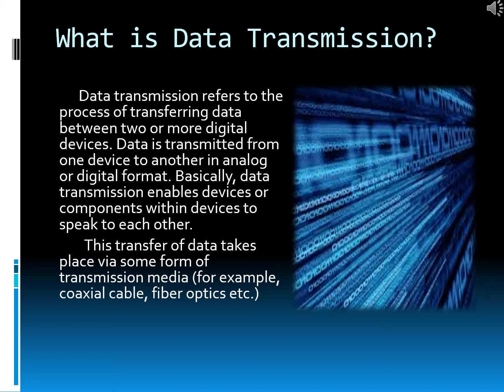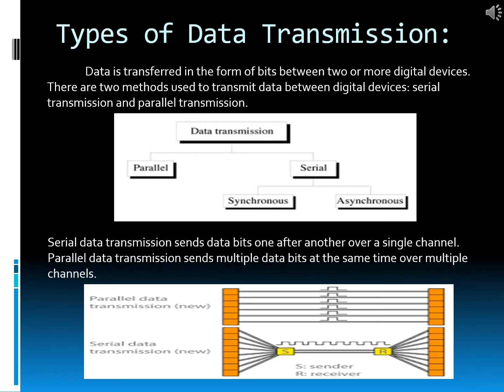This transfer of data takes place via some form of transmission media. Those can be coaxial cable, fiber optics, or twisted pair cable, etc. Data is transferred in the mode of bits between two or more digital devices. There are two methods used to transmit data between digital devices. Those are serial transmission and parallel transmission.